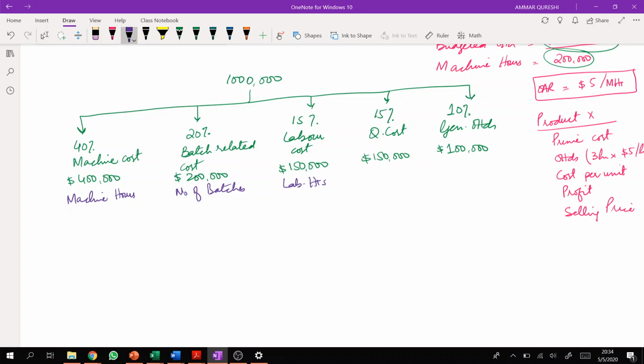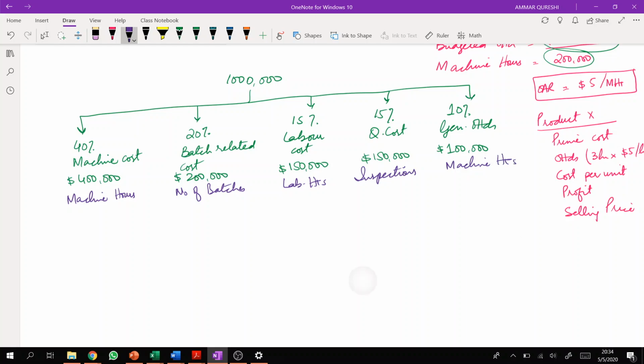Quality control costs can be distributed on the basis of either number of inspections, or you may consider number of units that got inspected. So let's consider number of inspections, right? And general overheads can be distributed on the basis of, let's say, machine hours, right?